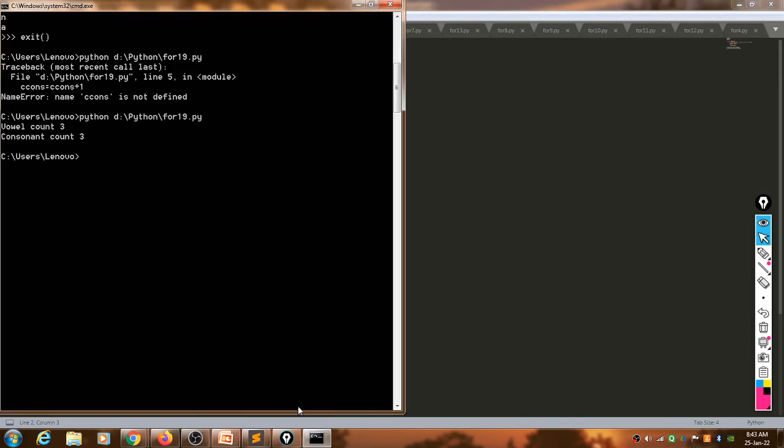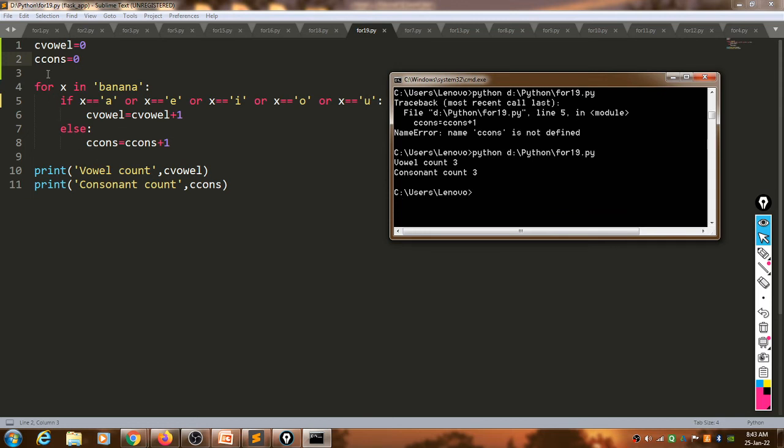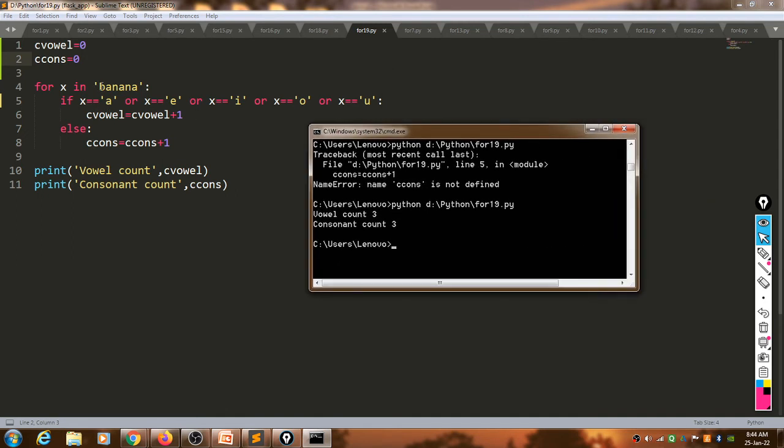Look here. What does it give you? Vowel count 3 and consonant count 3. Okay, is it right? Look here. What is the word here? Banana. So first X is B. It will check whether B is present in the vowels or not. B is not present, so it will increment the value of consonant.